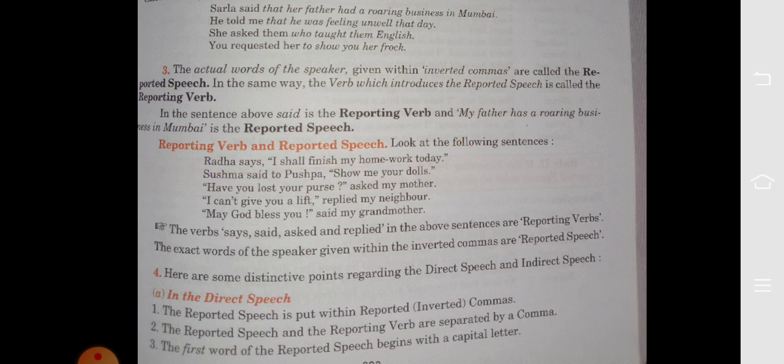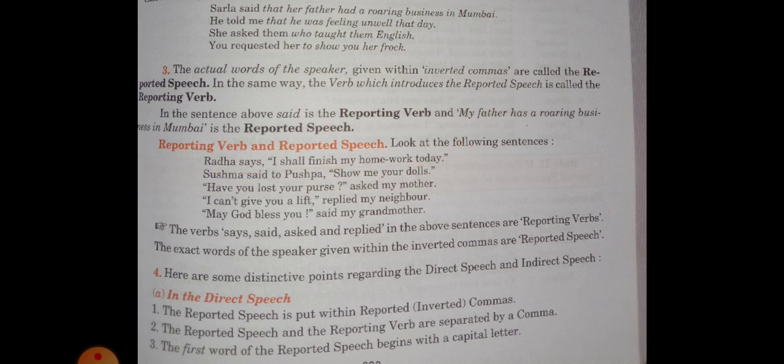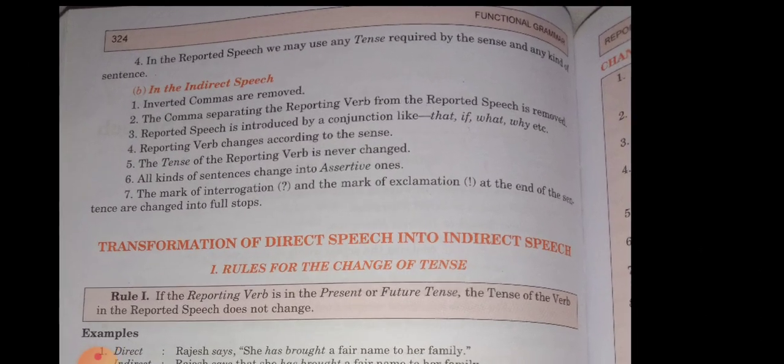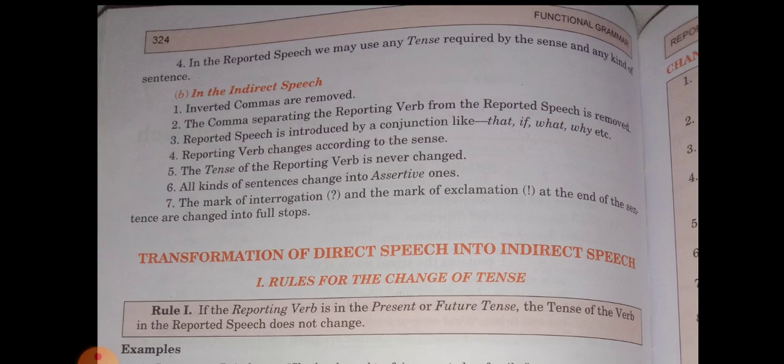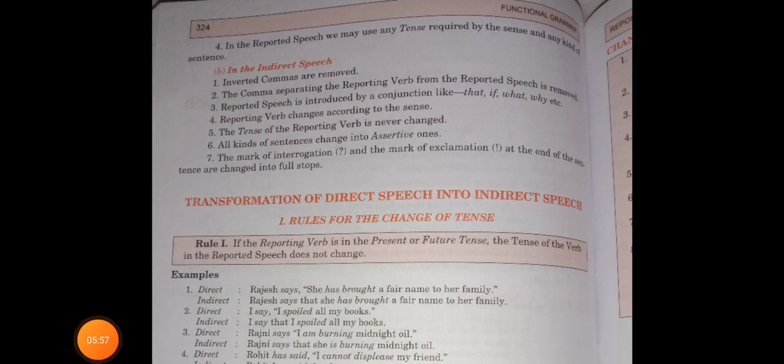The first word of the reported speech begins with a capital letter. That is easy, I think, for you. Next point: in the reported speech, we may use any tense required by the sense and any kind of sentence. So this is about direct speech, I have told you.